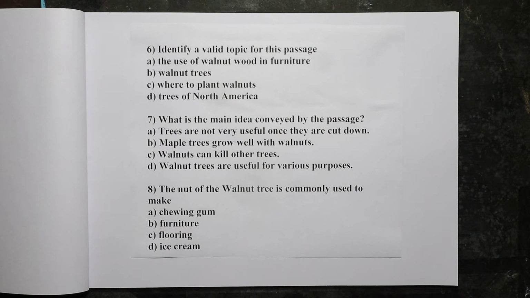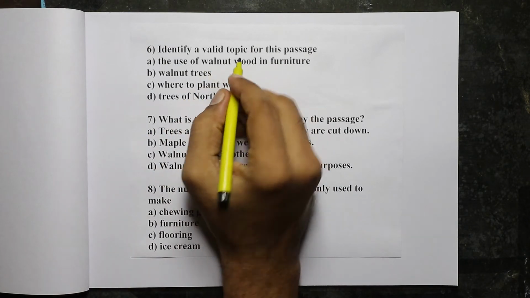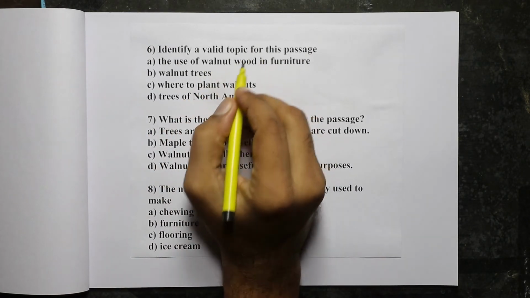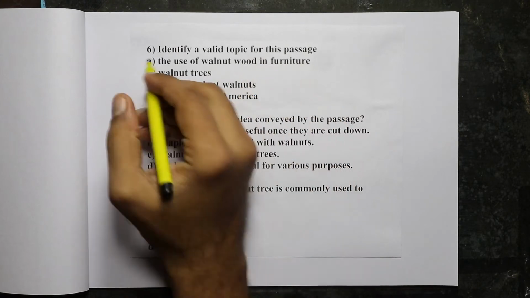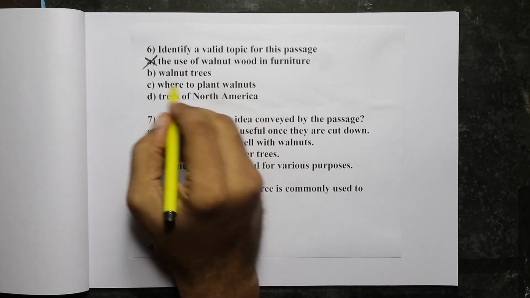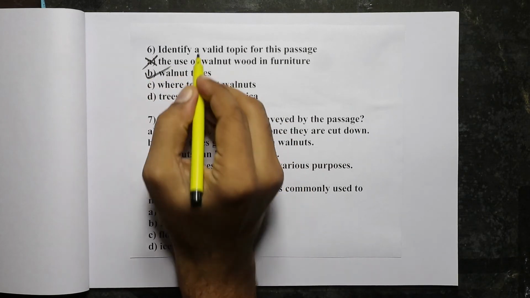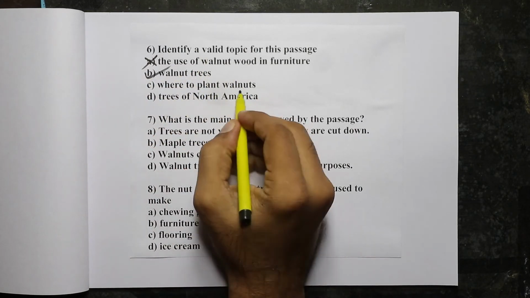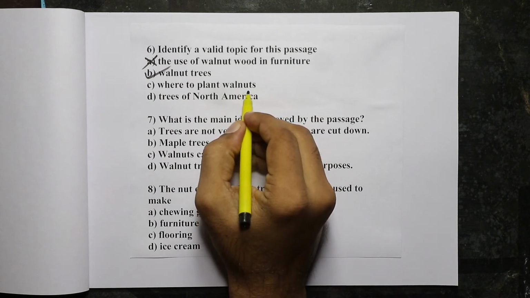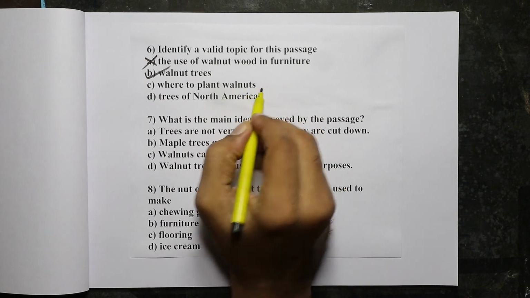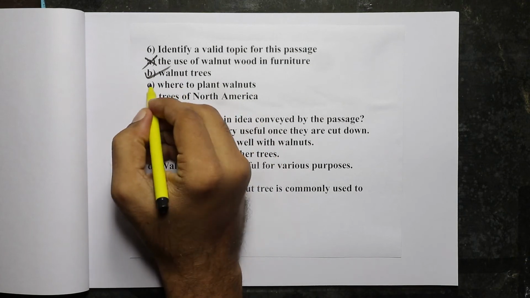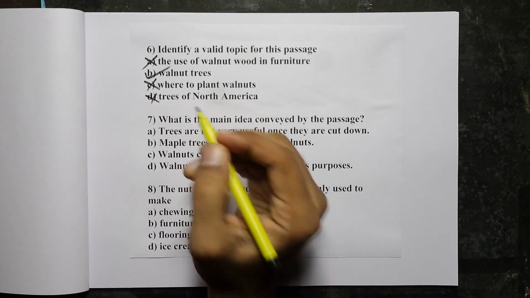So option A is wrong because we talk about walnut wood only in the first paragraph, not in the whole passage. So A is wrong. Walnut trees, yes. The whole passage talks about walnut trees. So B is the right answer. Where to plant walnuts, that is only mentioned in the third paragraph. So not for the whole passage. So C is wrong. D is also wrong.